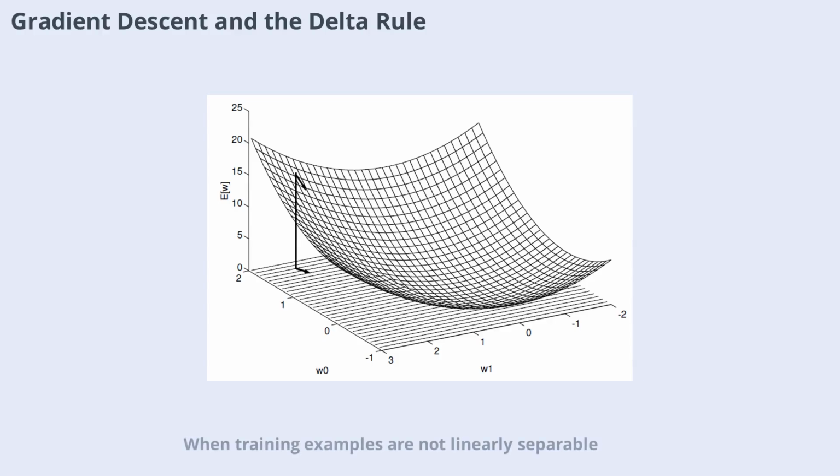When training examples are not linearly separable, the delta rule comes into play. This rule uses gradient descent to search for the best fit weights by minimizing the error between the network's output and the target values. The error surface is typically parabolic, with a single global minimum. Gradient descent starts with random weights and iteratively moves them in the direction that reduces error, continuing until the minimum is reached. This approach forms the basis for training more complex neural networks.